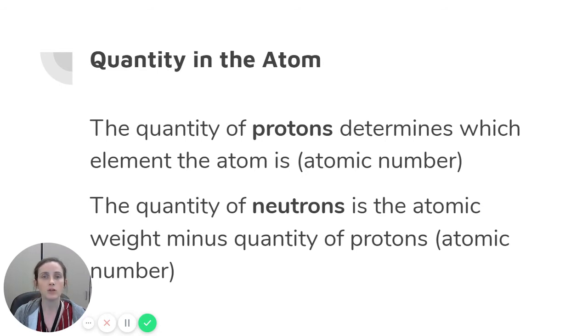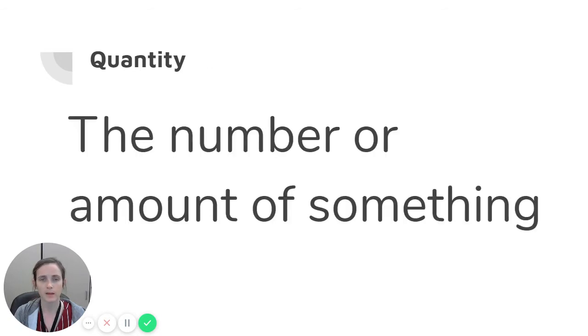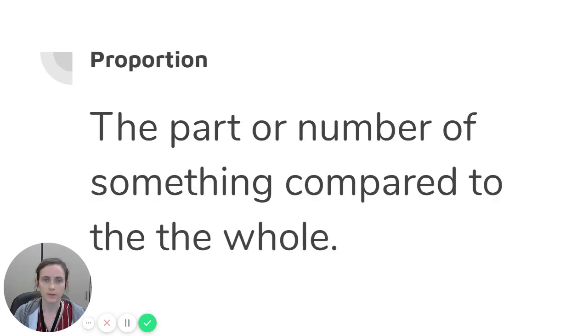The quantity of neutrons is the atomic weight minus the quantity of protons, which is the atomic number. So atomic weight minus atomic number is the quantity of neutrons. The quantity is the number or amount of something.